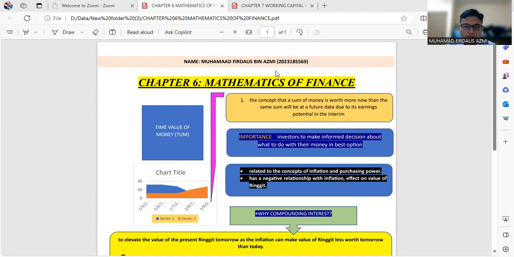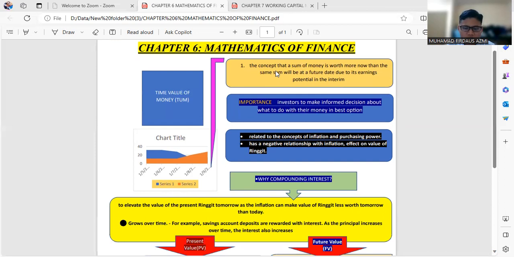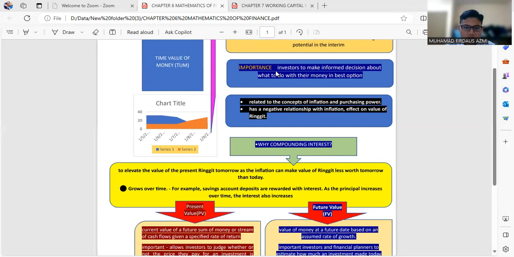Alright, it is important for investors to make informed decisions about what to do with their money and choose the best option. Number one is related to the concept of inflation and purchasing power. It has a negative relation with inflation, which affects the value of the ringgit. So if we have the impact of inflation, it also impacts the time value of money, and the ringgit will decrease in amount.